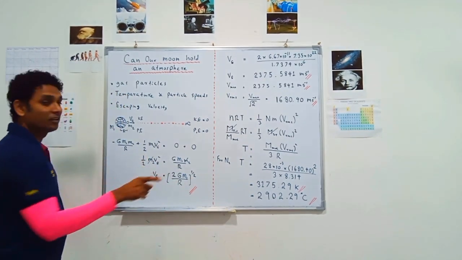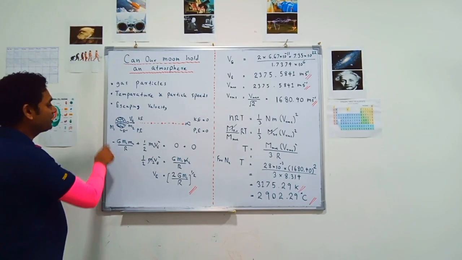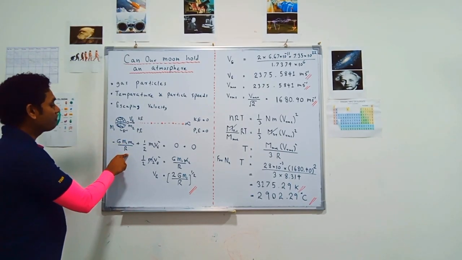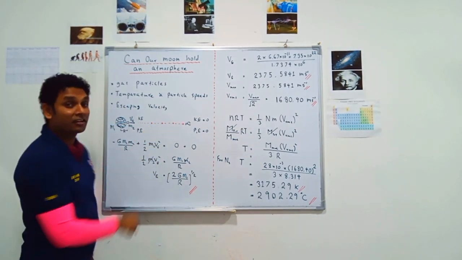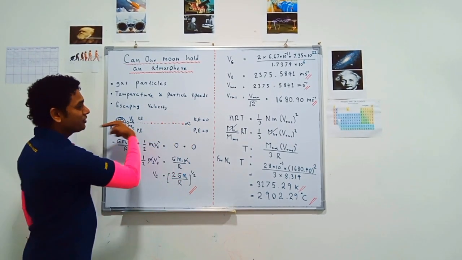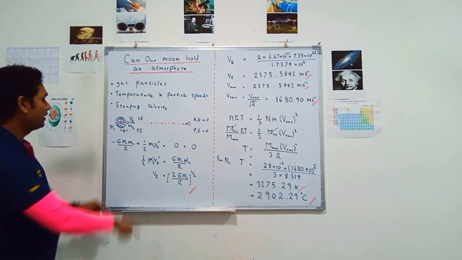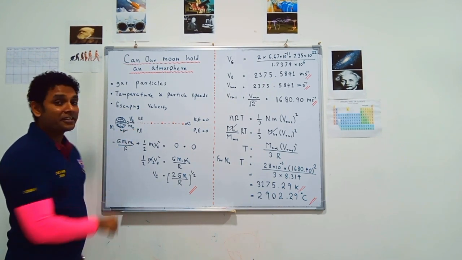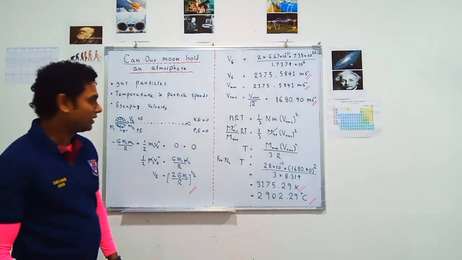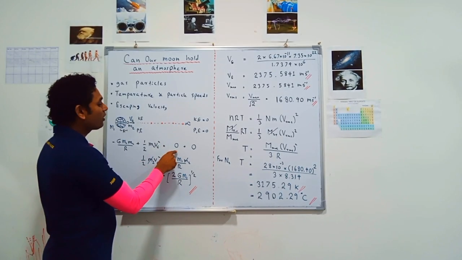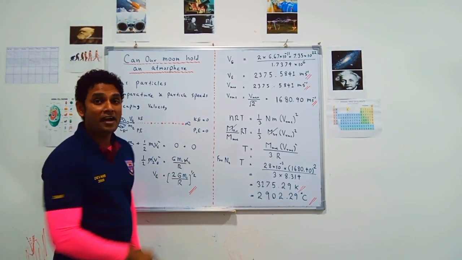At the beginning, the gravitational potential energy is minus G m1 m2 divided by r, because the kinetic energy is in this direction and the gravitational potential energy is in this direction. So we have to put a minus. Then plus the kinetic energy, which is half m2 Ve squared. Ve means the escaping velocity. And at infinity, there's no gravitational potential energy and no kinetic energy.